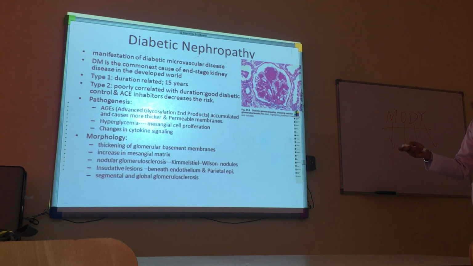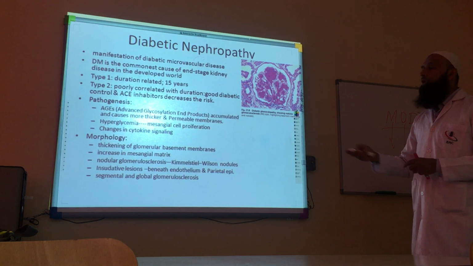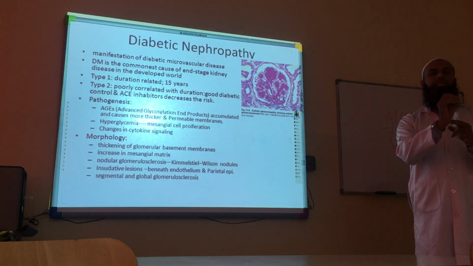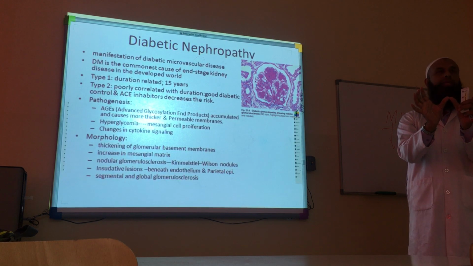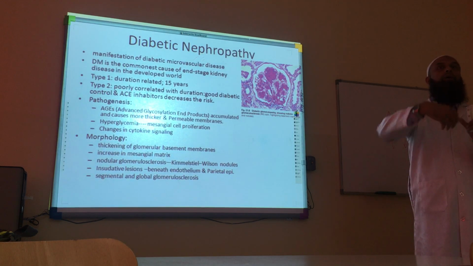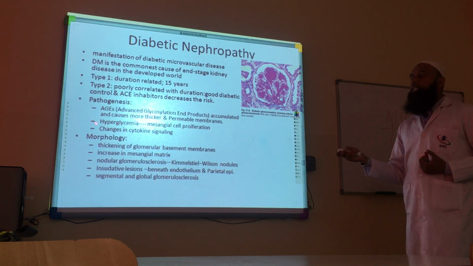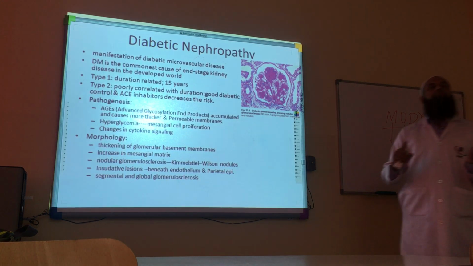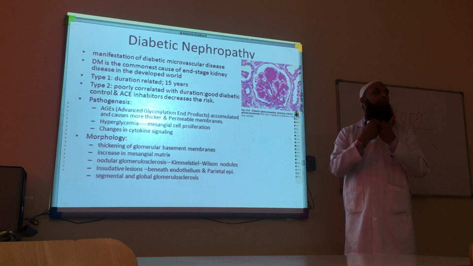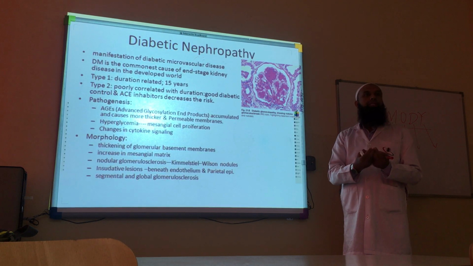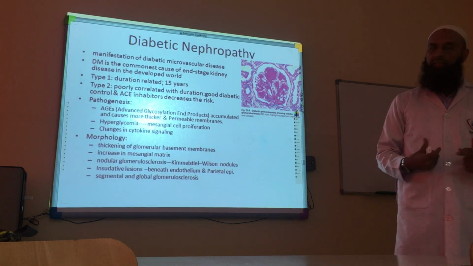So they cause more and more thickening of the glomerular basement membrane, and they also damage this membrane, causing it to become more permeable. If you remember the last lecture, the pores get thicker and bigger, allowing a lot of proteins to pass through them. Number 2, hyperglycemia itself is one of the factors which causes the mesangial cells, which are scattered here and there, to proliferate. So the second effect of diabetes is mesangial cell proliferation by hyperglycemia.